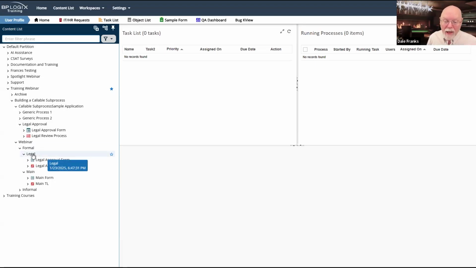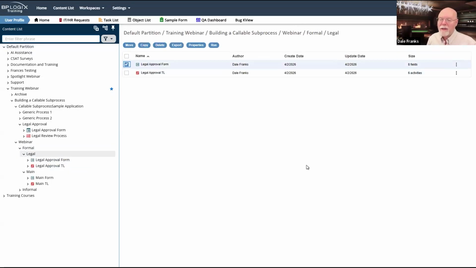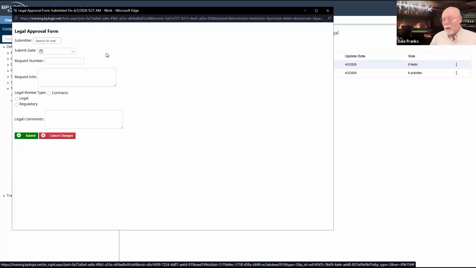Now, the cool thing is that if I go to legal here now, I don't care about a main process. I am just going to run my legal approval form. Now, when I do that, the form comes up blank, obviously, because there is nothing to replicate into this form. Because I didn't set up any defaults, I'm going to have to do all of this manually. So I'm going to have to fill out this form, request number, there we go, and a lot of legal requests, and request info.